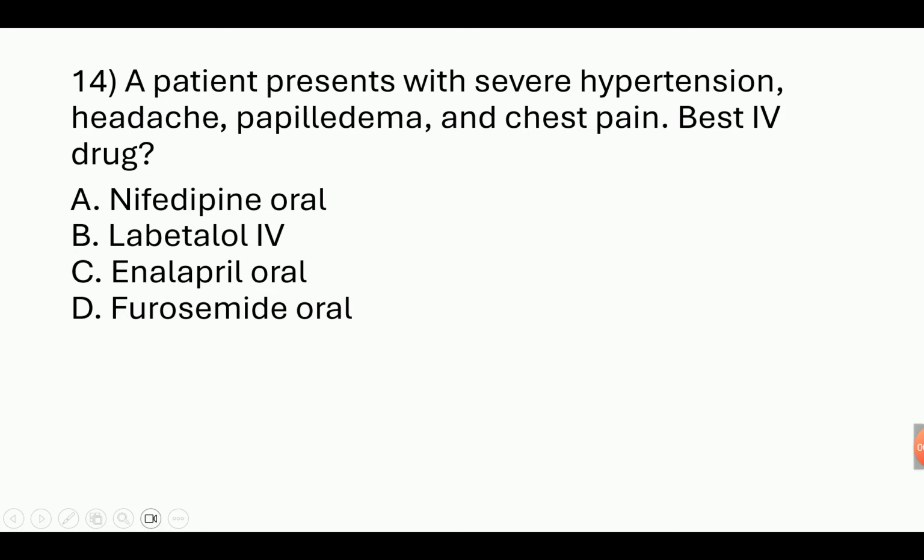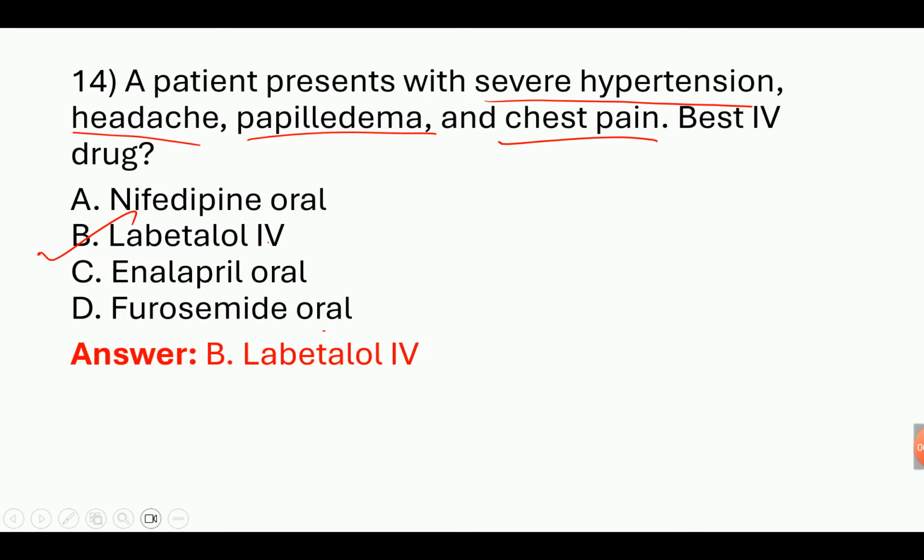A patient presents with severe hypertension, headache, papilledema and chest pain. Best IV drug? So this is a very emergency condition: severe hypertension, headache, also papilledema and chest pain. For the IV drug, nifedipine is oral, enalapril is oral, furosemide is oral, but labetalol is IV. So this is the drug we have to give in severe hypertension, IV labetalol.